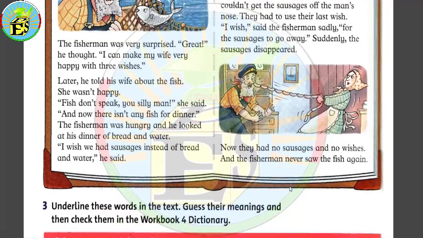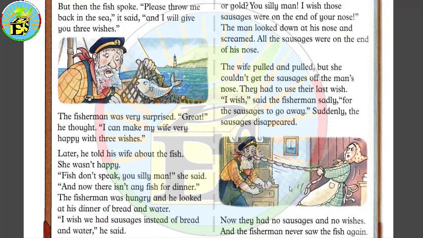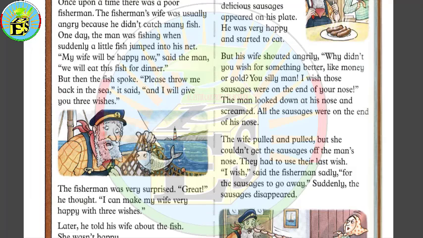Delicious. We can find the word delicious right here. Suddenly, 3 delicious sausages appeared on his plate. So delicious, this is the word delicious. Please underline it.